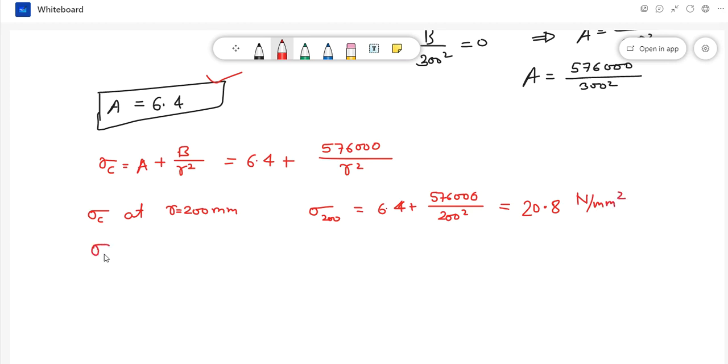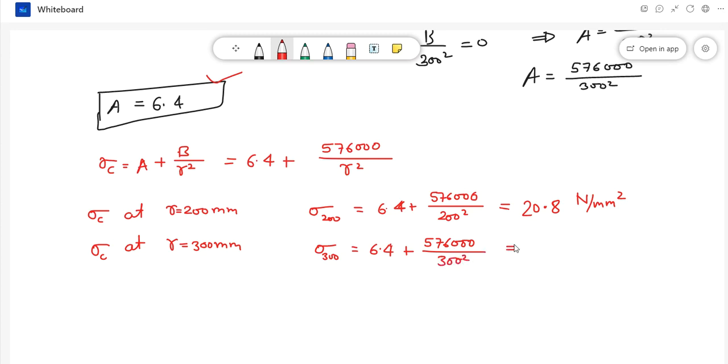And hoop stress or circumferential stress at outer surface, that means at R is equal to 300 mm, it will become sigma 300 is, let me write 6.4 plus 576,000 divided by 300 square.